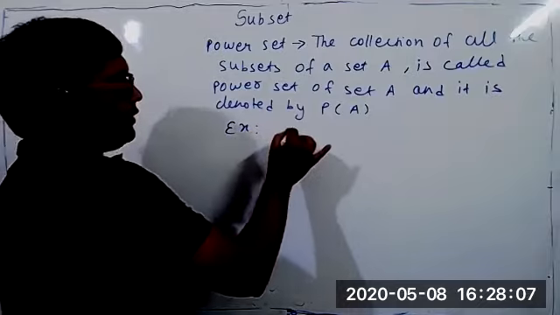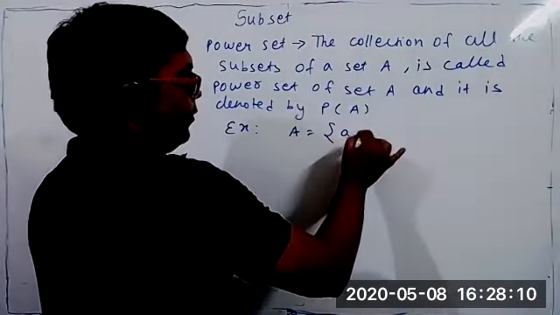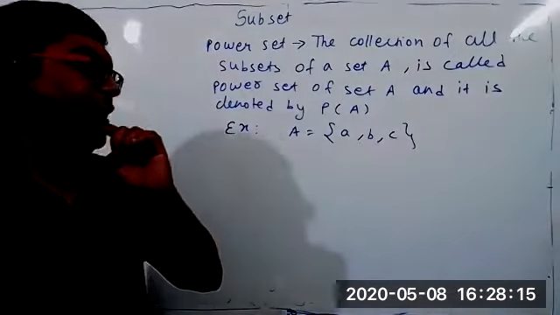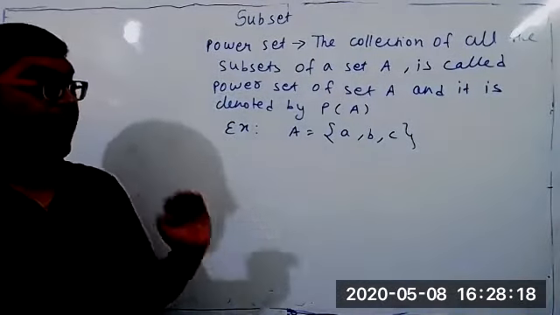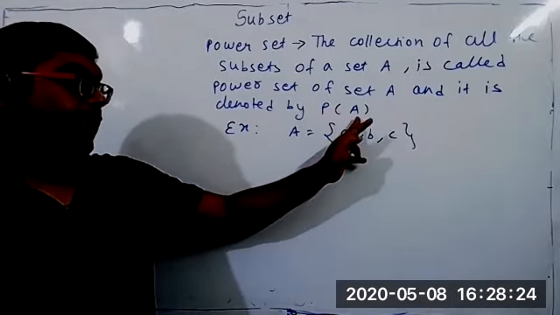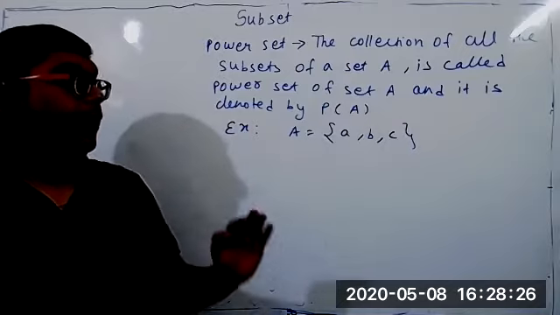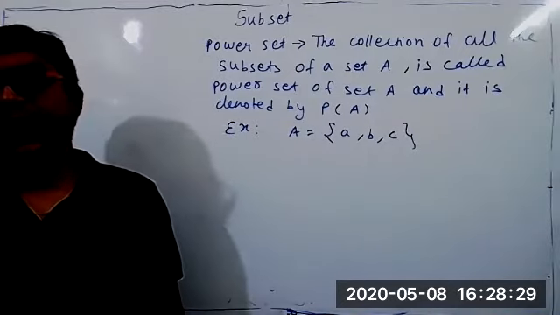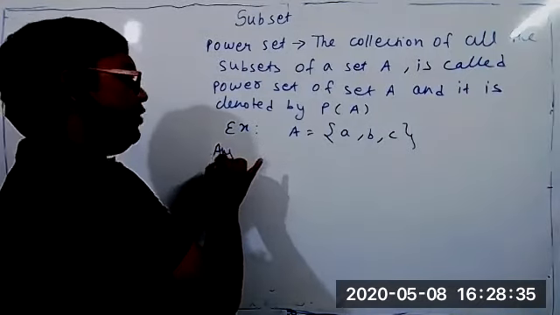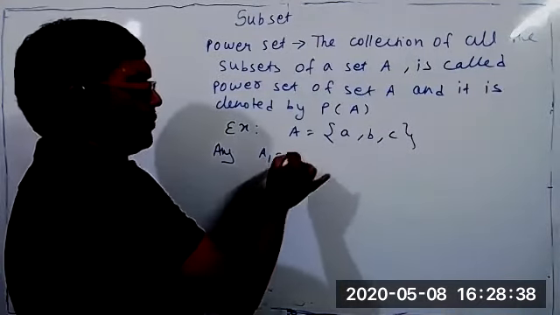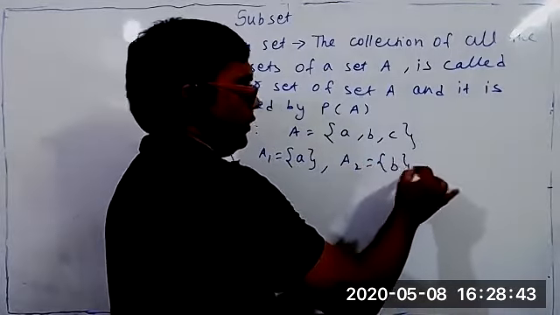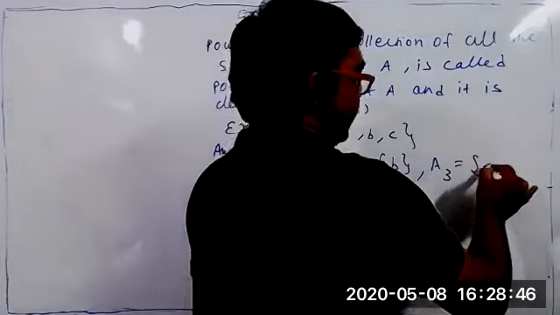Suppose I say set A is {a, b, c}. Suppose set A contains 3 elements, small a, small b, small c, and I have to write the power set of set A. First of all, the power set of set A is denoted by P of A. But what does the power set consist of? The power set consists of all the subsets of set A. So I will write all the subsets of set A. And you know the procedure for how to write subsets. Subset means like this way. I hope you know the procedure to write all the subsets.